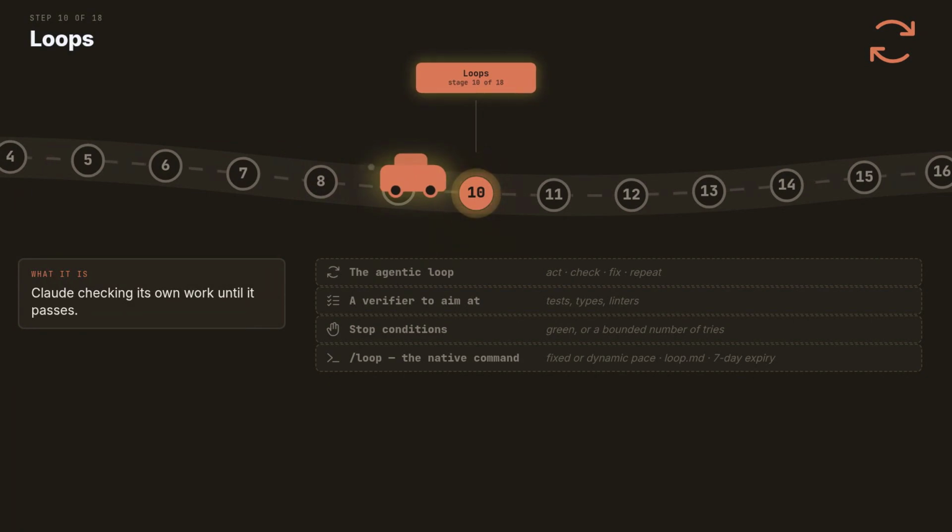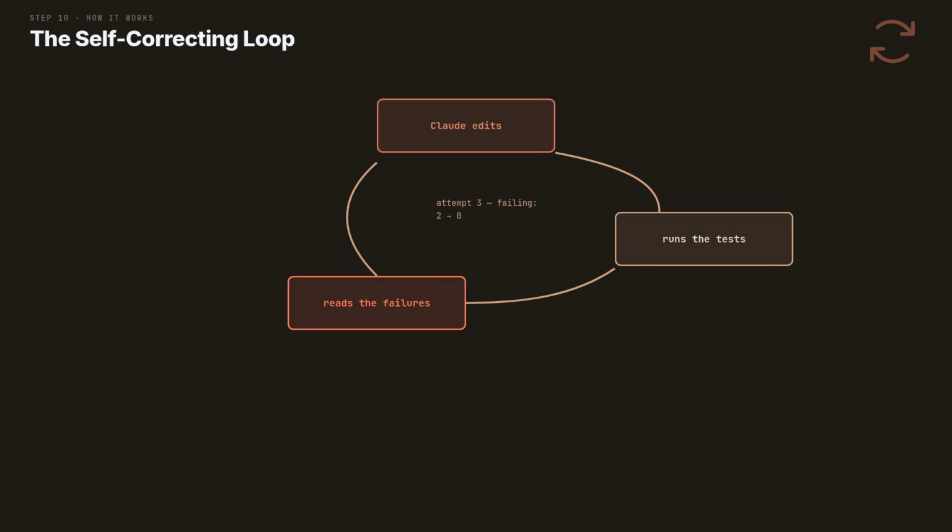Stage 10 is loops. Running Claude against a checker again and again until the work passes. One pass gives you plausible code. A loop with a verifier gives you working code. This is the deepest idea in the whole guide, and the source gives it one small box. Claude writes, runs the tests, reads the failures, and fixes. Nobody touches the keyboard between rounds.